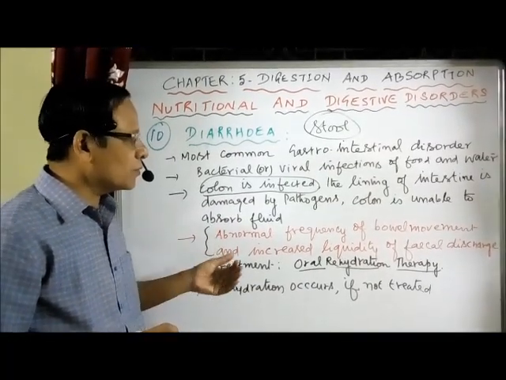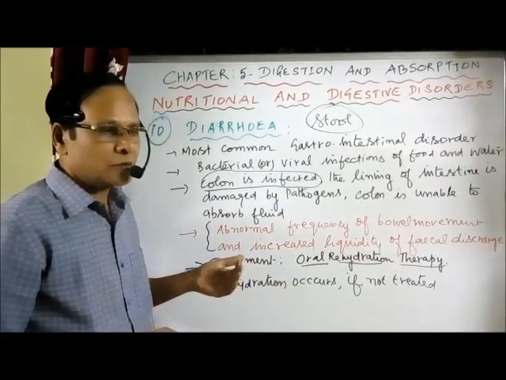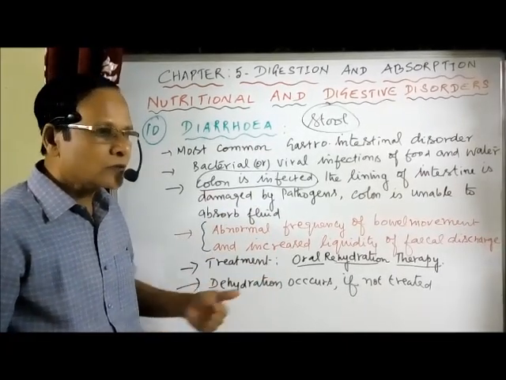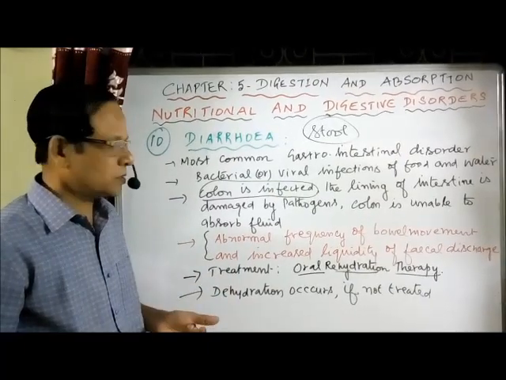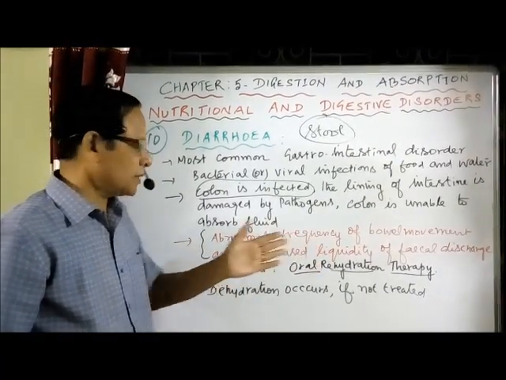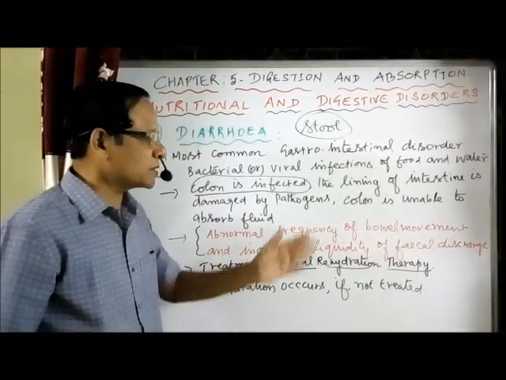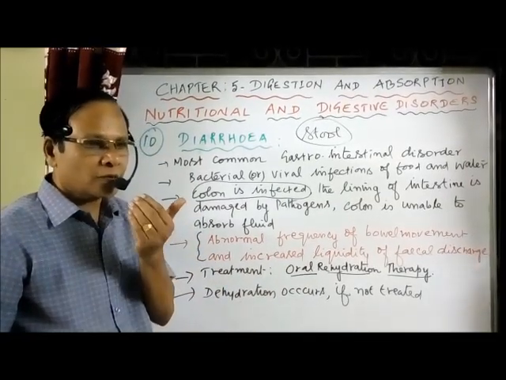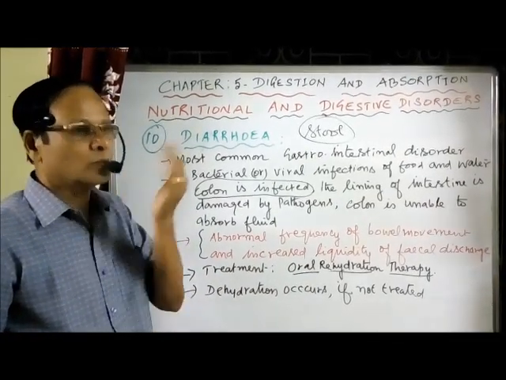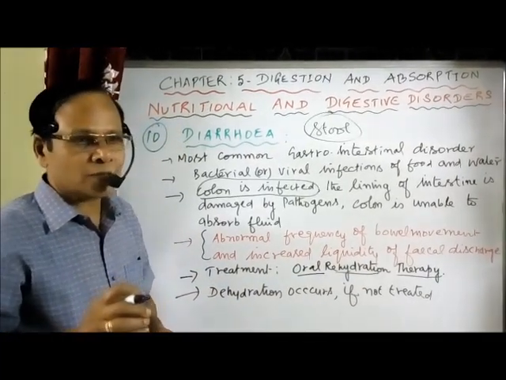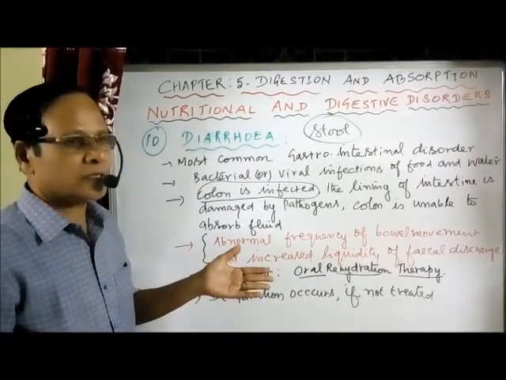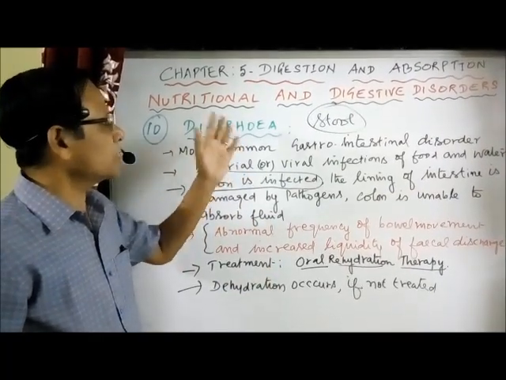Sipping a small amount of water at a time, frequent taking of plenty of water to rehydrate the body, and that process is called oral rehydration therapy. It is nothing but taking plenty of water through the mouth, along with the electrolytes which are lost because of diarrhea.